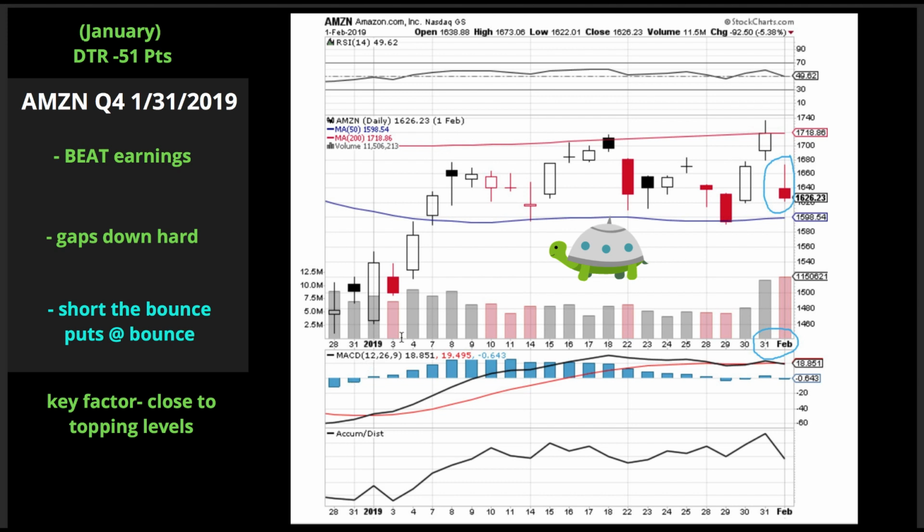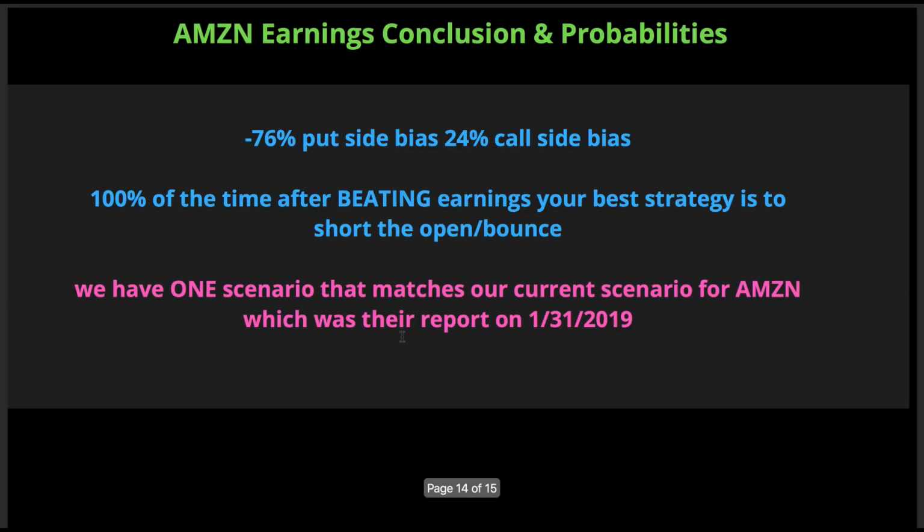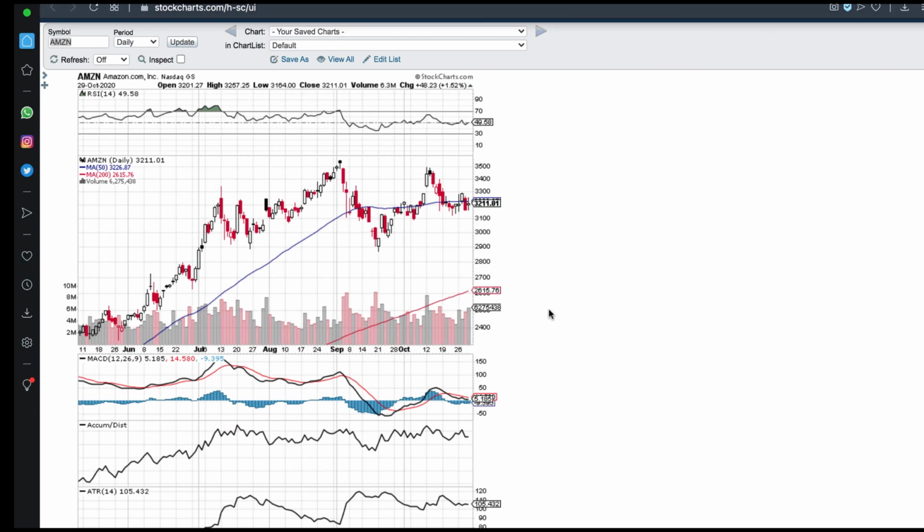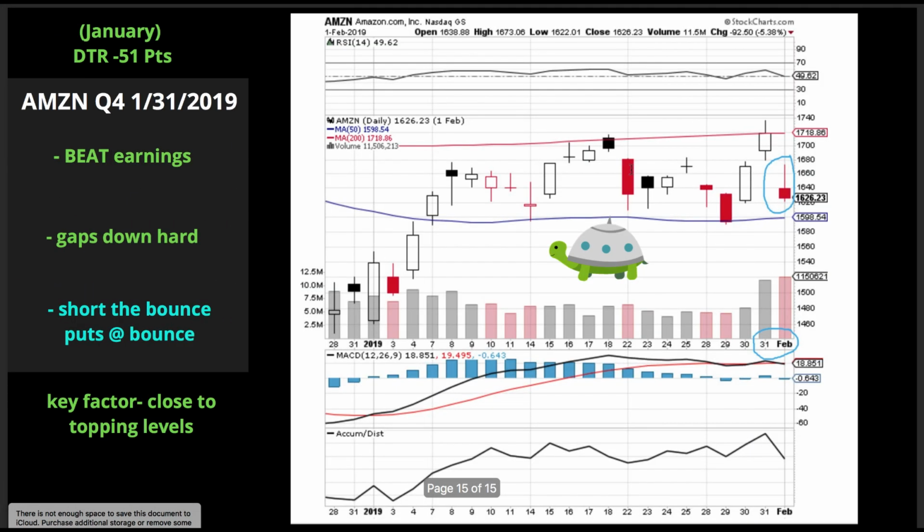So all right, this is our trading conclusion. All right, you can see we've got a 76% put side bias, 24% call side bias, 100% of the time after beating earnings in the last 13 earnings announcements we've calculated, your best strategy is to short the open or the bounce, okay? We have one scenario, like I said, which was this one that we just went over, okay? So this is our most probable outcome.